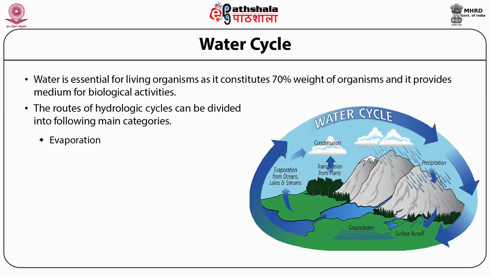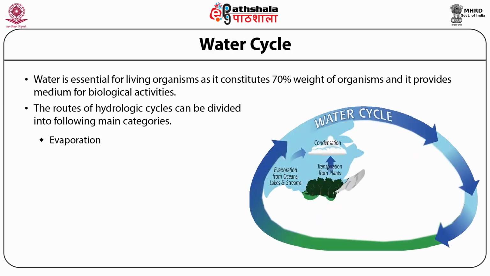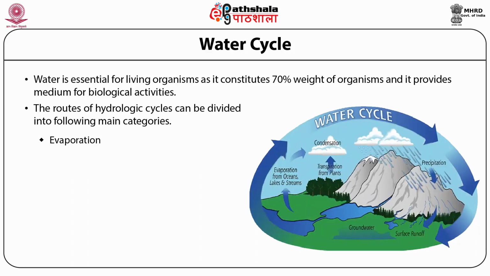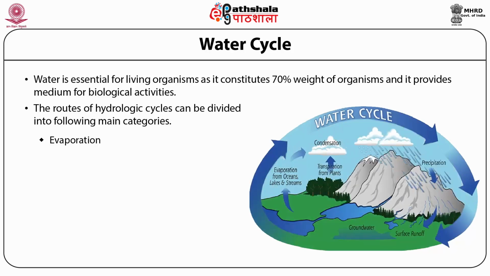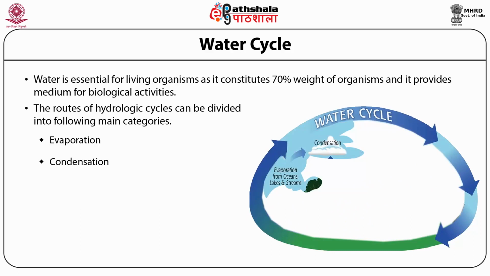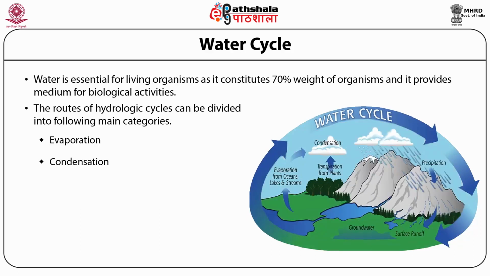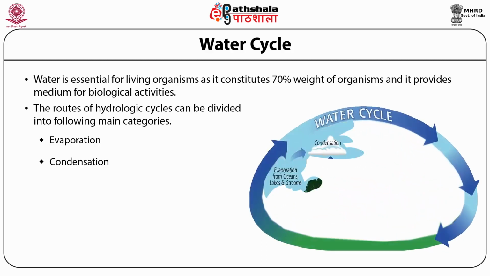Evaporation. The surface water of oceans, lakes and other aquatic systems is heated by solar radiation. As a result, water evaporates and is converted into water vapor which floats in the air. Condensation. When the water vapor rises into the air, it slowly cools and condenses into small droplets of water.